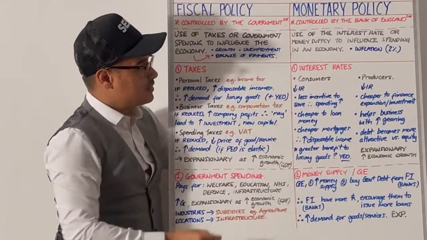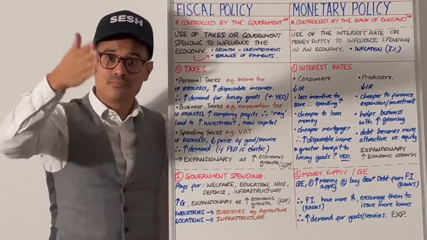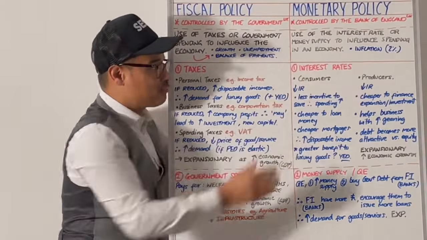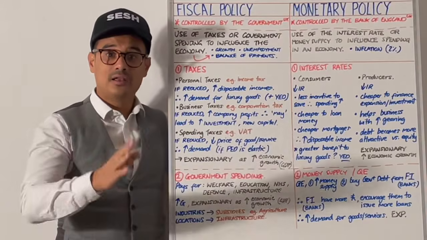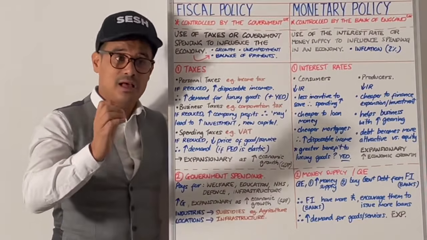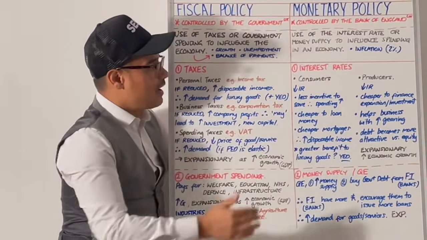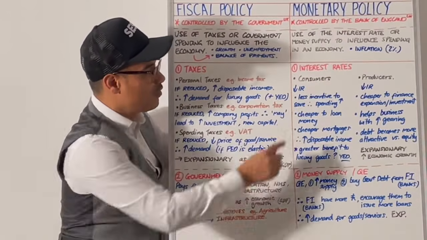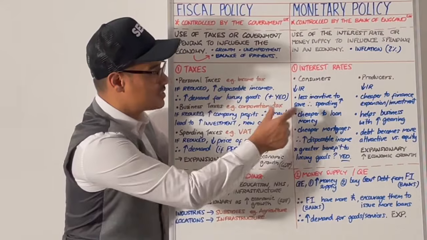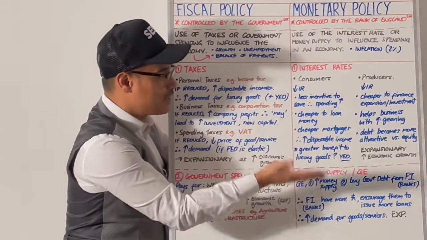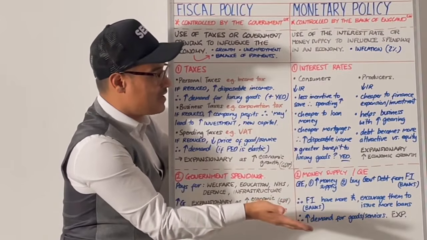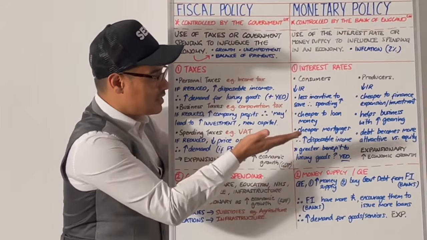Let's look at interest rates. Consumers and producers, two ways to look at interest rates. And we must appreciate that there's different effects on those. So, if consumers are faced by a lower interest rate, well, that's going to lead to less incentive to save because there's a lower interest rate. So it might lead to the fact that they're saving less, then spending will increase.